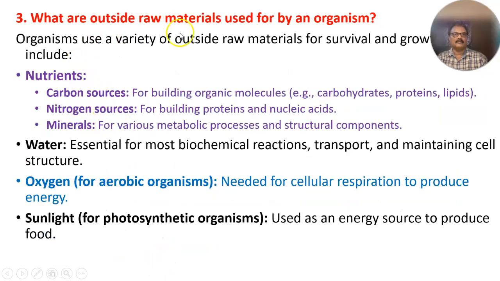3. What are outside raw materials used for by an organism? Organisms use a variety of outside raw materials for survival and growth. These include nutrients. Carbon sources, for building organic molecules, e.g., carbohydrates, proteins, lipids. Nitrogen sources, for building proteins and nucleic acids. Minerals, for various metabolic processes and structural components. Water, essential for most biochemical reactions, transport, and maintaining cell structure. Oxygen, for aerobic organisms, needed for cellular respiration to produce energy. Sunlight, for photosynthetic organisms, used as an energy source to produce food.